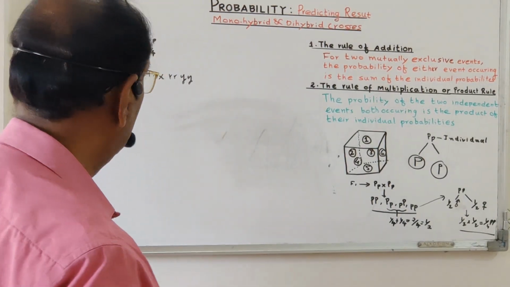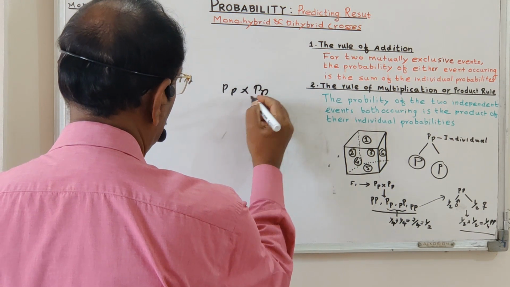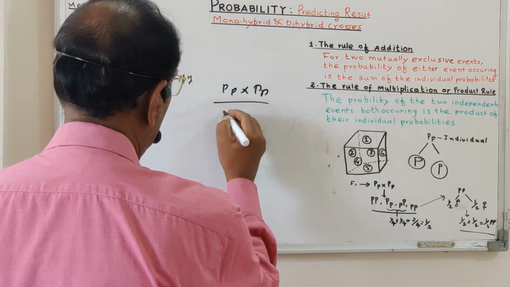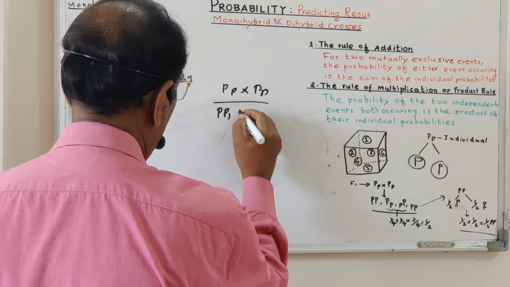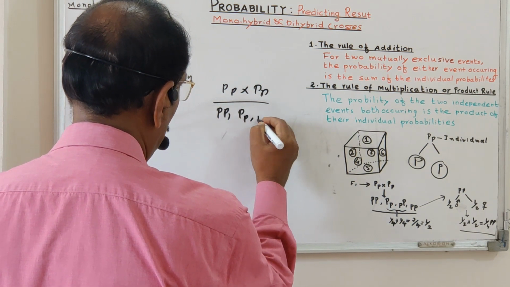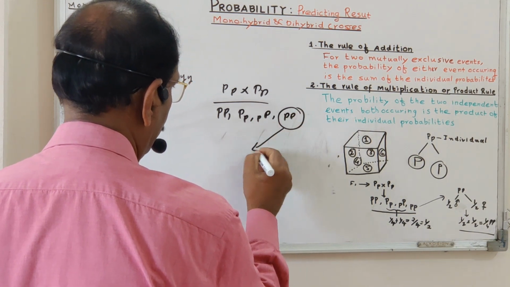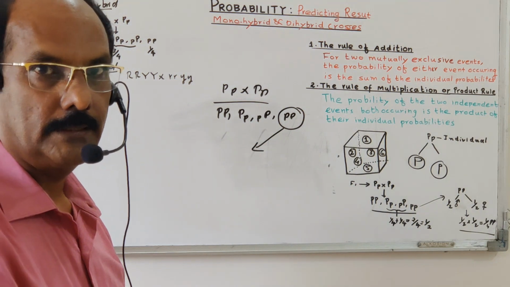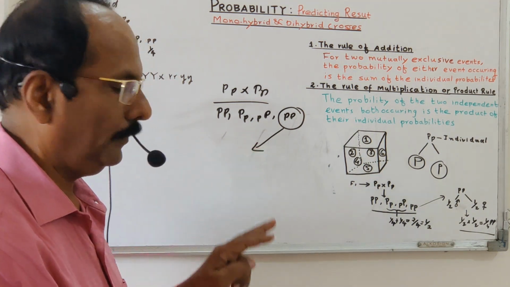For example, the same cross, that is a capital P, small p, crossed with a capital P, small p, and if we got here four individuals, that is capital P, small p; capital P, small p; and a small p, capital P; and a small p, small p. Suppose we take this one. This is the homozygous recessive individual. In the homozygous recessive individual, there are two small p.